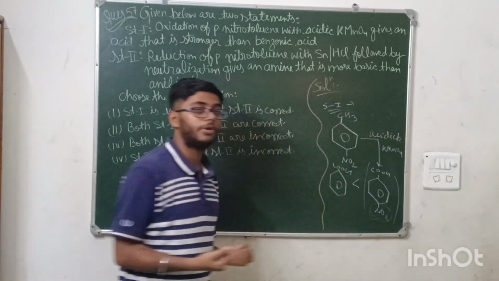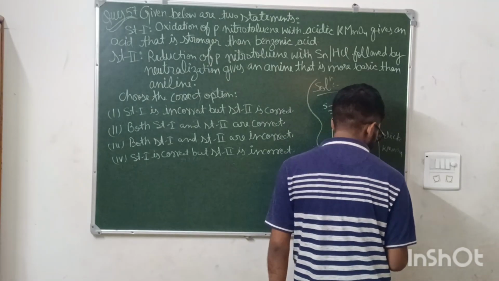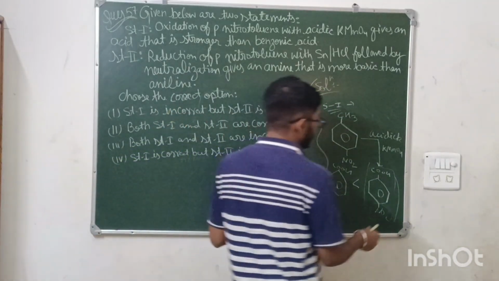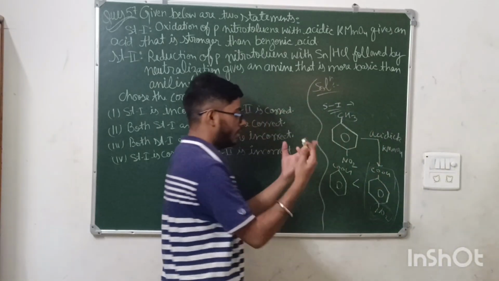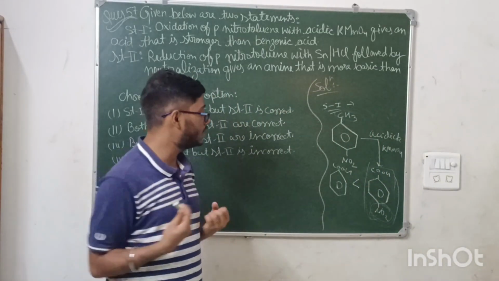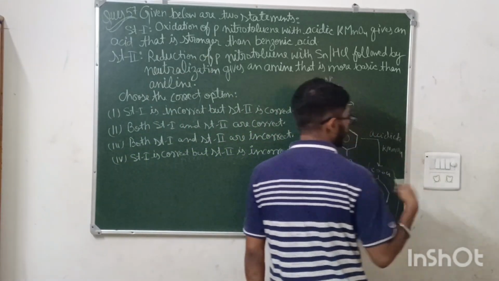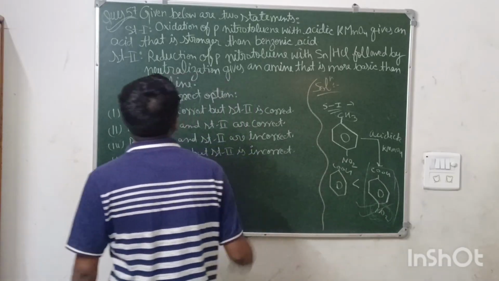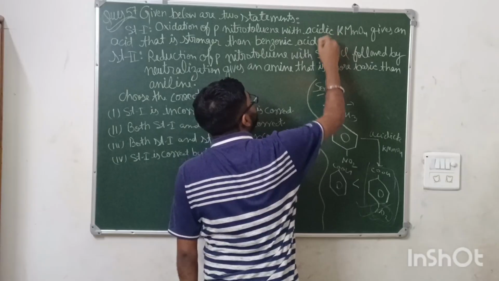So the electrons will be drawn away, which results in an increase in the acidic strength of the compound. Here only COOH is there, but here an electron withdrawing group is attached, so this compound is more acidic than benzoic acid. So the first statement is totally true.